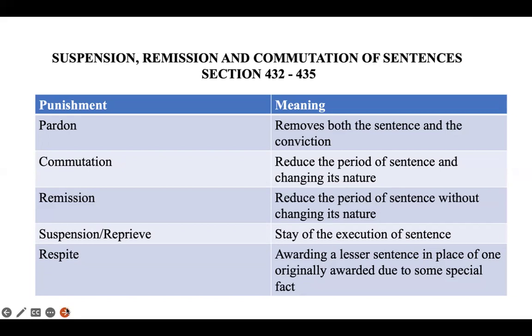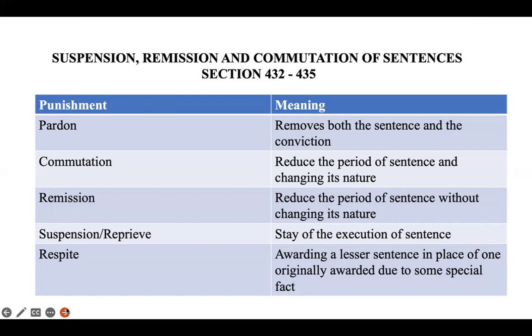Now, before I go into discussing these four simple provisions, first let us understand certain terms which we will be using while we are discussing these four provisions. The first one is pardon. That is, when the offender or the convicted person is pardoned, then both the sentence and the conviction are removed. Now, when we talk about commutation of sentences, it means the reduction in the period of sentence and change in its nature.